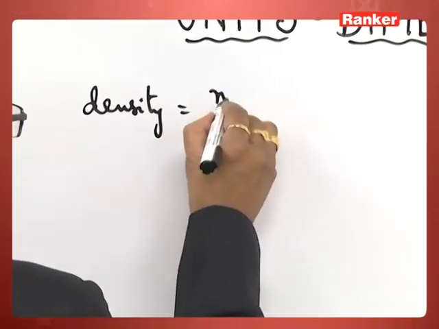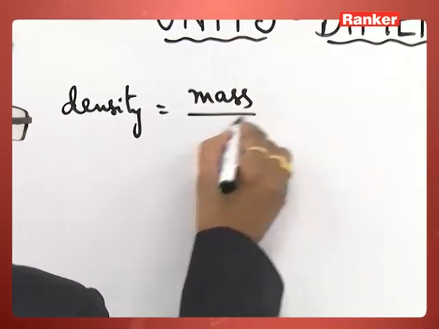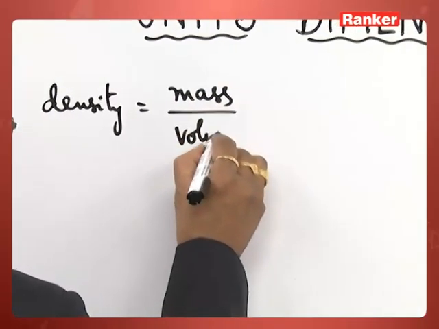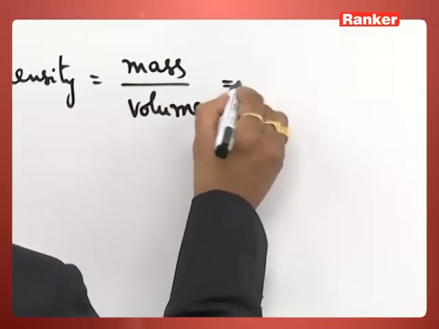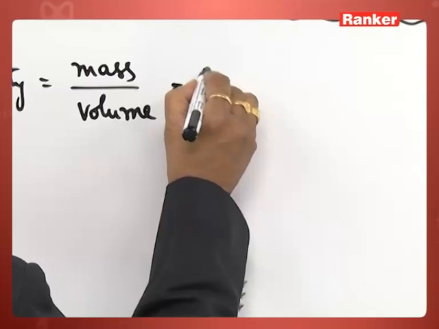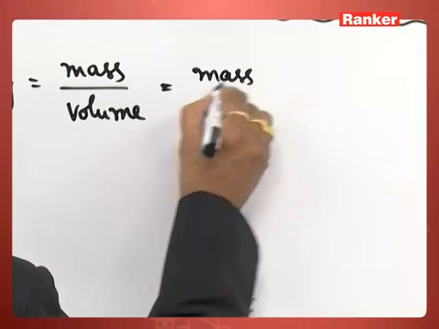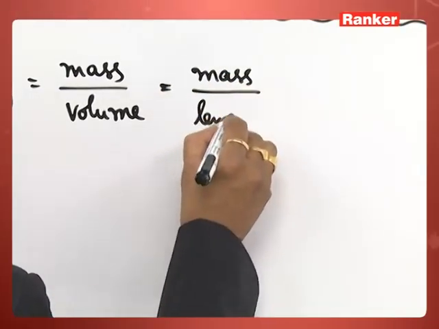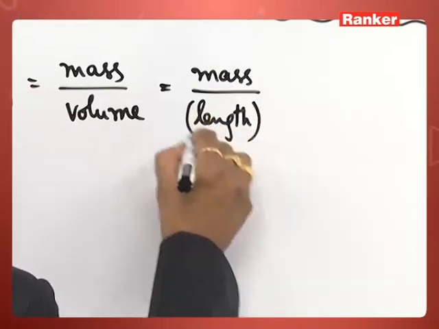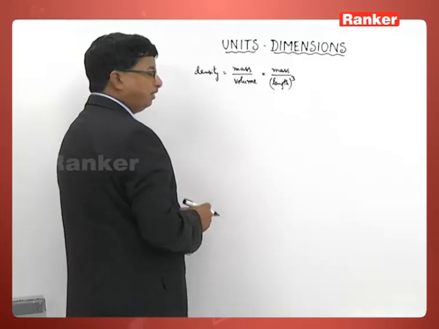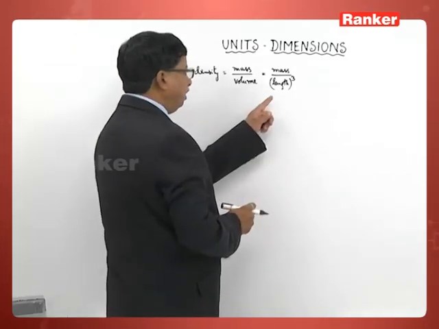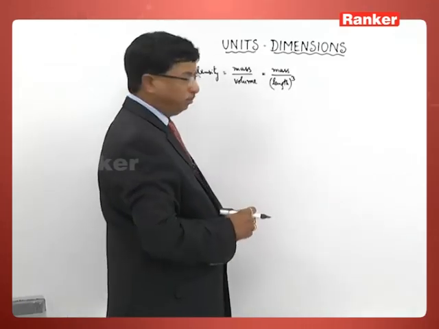Density by formula is mass by volume. Then we can rewrite the same this way: mass divided by length cube. This volume, of course, in terms of the fundamental quantity as length, I can write as length cube.